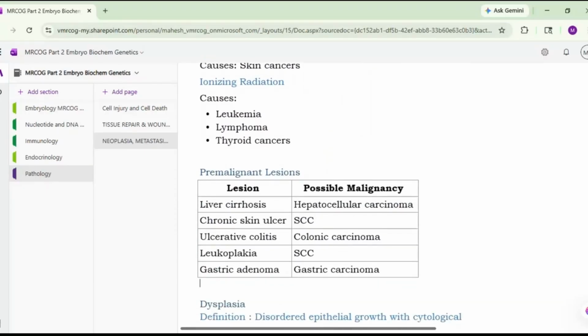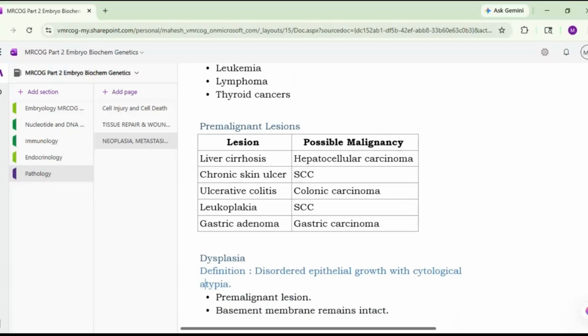Pre-malignant lesions. So liver cirrhosis is a pre-malignant lesion for hepatocellular carcinoma. Chronic skin ulcer may lead to the squamous cell carcinoma. Ulcerative colitis can lead to the colonic carcinoma. Leukoplakia also can lead to the squamous cell carcinoma, and gastric adenoma will lead to the gastric carcinoma. So these are the pre-malignant lesions.